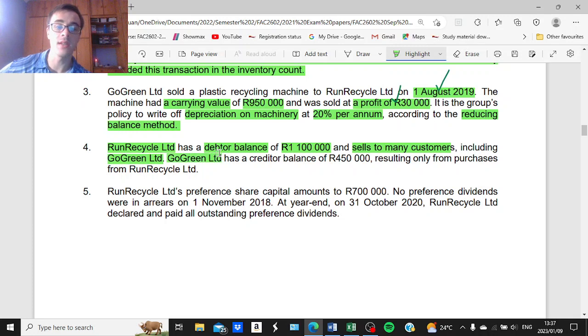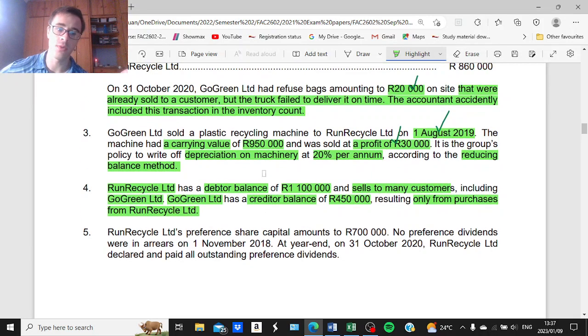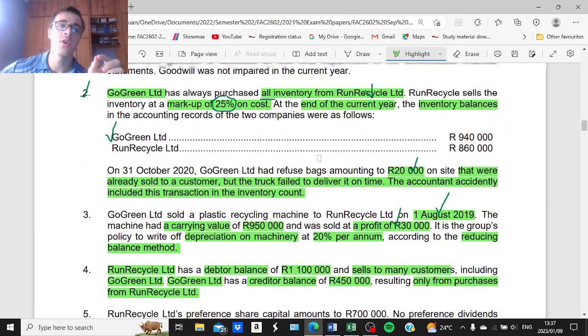However, Go Green Limited, the parent, has a trade payables balance of 450,000 rand, resulting only from purchases from Run Recycle Limited. Now, this just confirms the information given in additional information point 2, where we determined that the parent has purchased all of its inventory from the subsidiary.